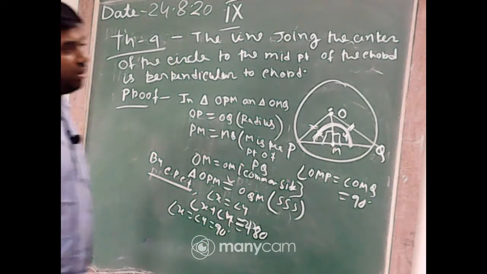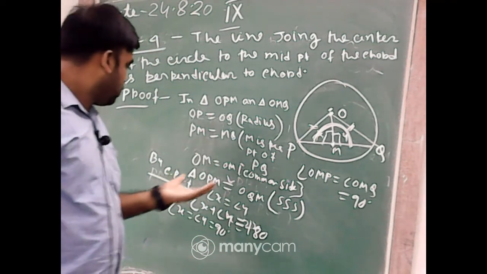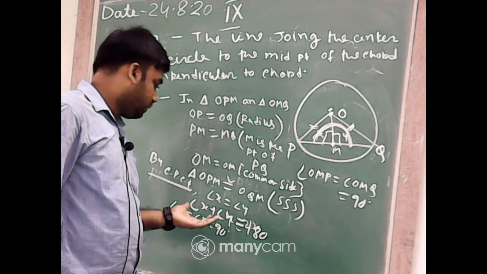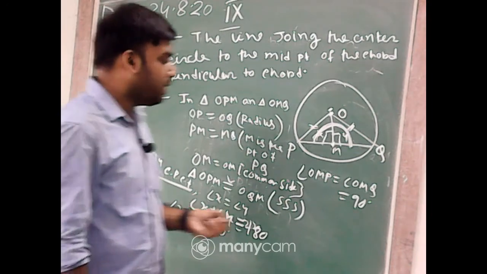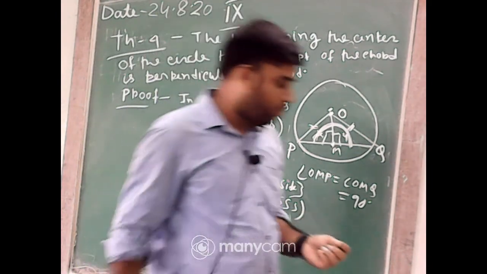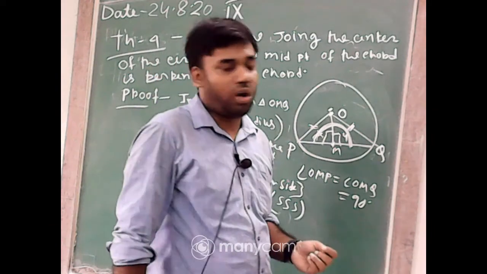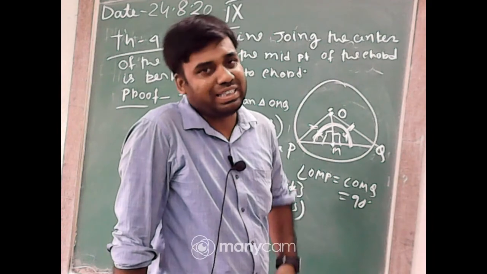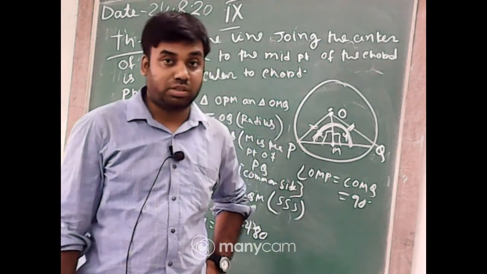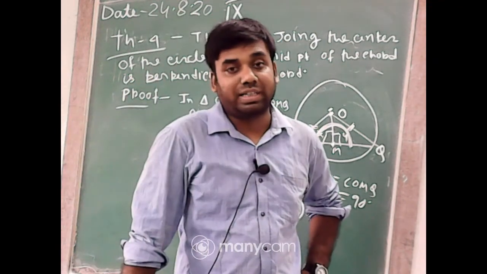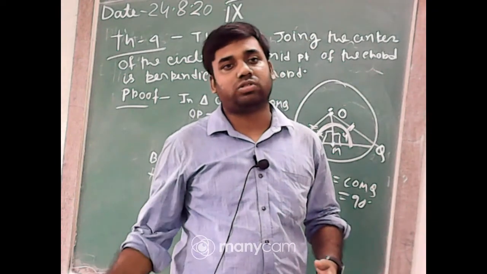Got it? Two angles, their sum is 180 degrees, and they are also equal. It means separately their measure is 90 degrees. For example, if I say that Rajanna and Amrita got 180 marks in maths, but they got equal marks, it means Rajanna got 90 and Amrita also got 90.